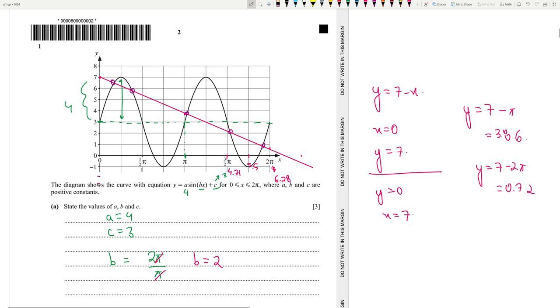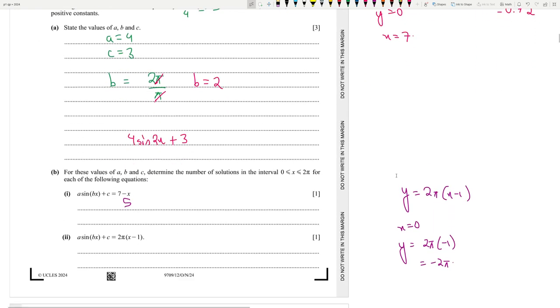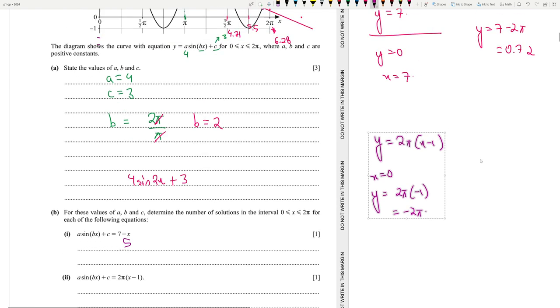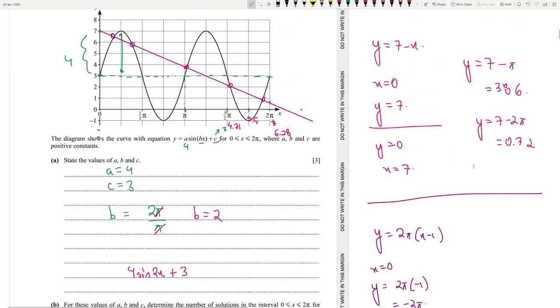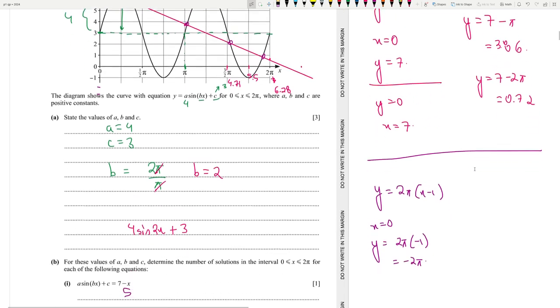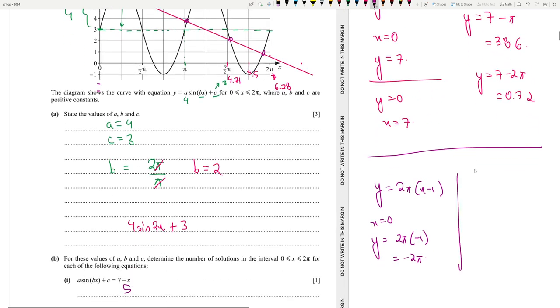Okay, so that's not really important. Let's try some other values. Why don't we try pi by 2? So x equals pi by 2. Y is equal to 2 pi into pi by 2 minus 1. So pi by 2 minus 1 into 2 pi, how much is that? 3.58.